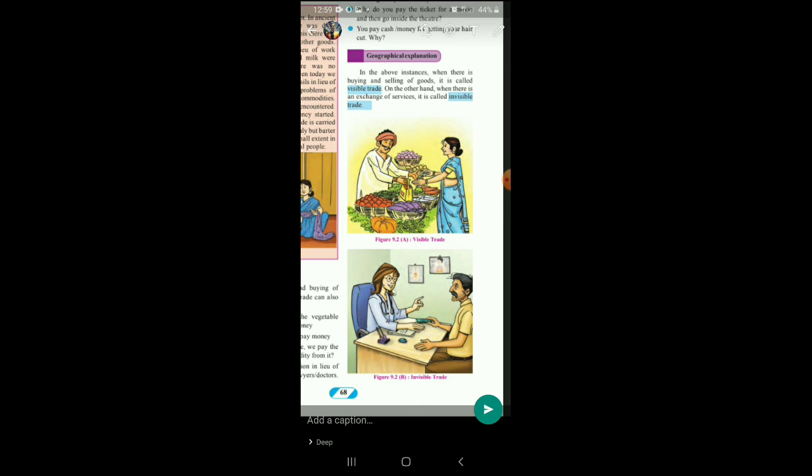You can see two pictures here, 9.2a and 9.2b. In the first picture, you can see a lady has gone to the greengrocer. She is buying some vegetables. The vegetable vendor is handing her the bag and she is giving him the money. So against the money she has received some goods. The goods are in her hand. Such a type of trade is called visible trade, where against your money you have got certain goods in your hand. But come to the picture below.